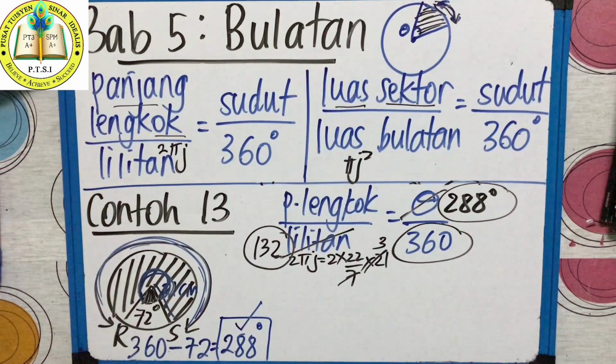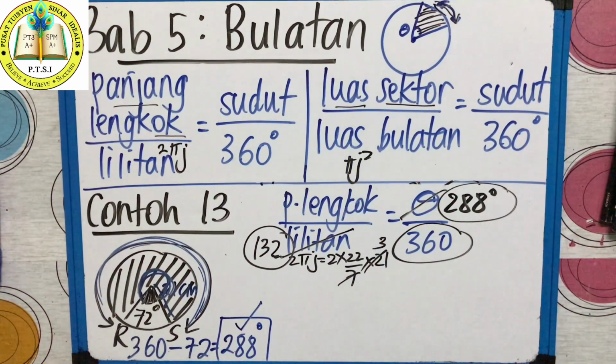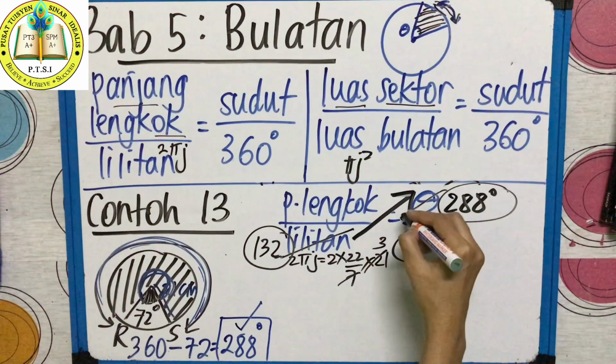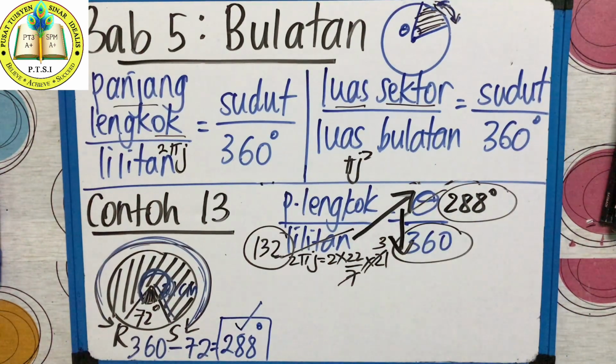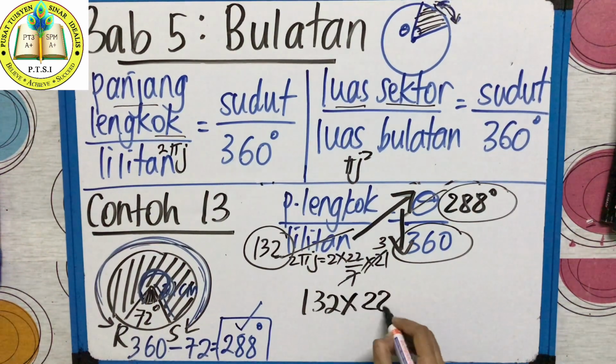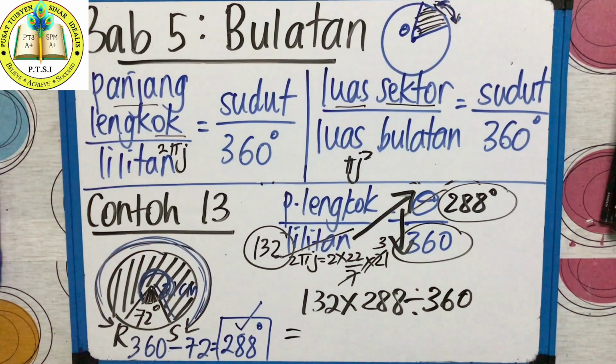So, how did teacher teach you just now? Apa cikgu ajar tadi? Darab silang bahagi. So, teacher shows the arrow. 132 times 288 divide with 360. Follow the arrow. So, jalan kerja 132 kali 288 bahagi 360.